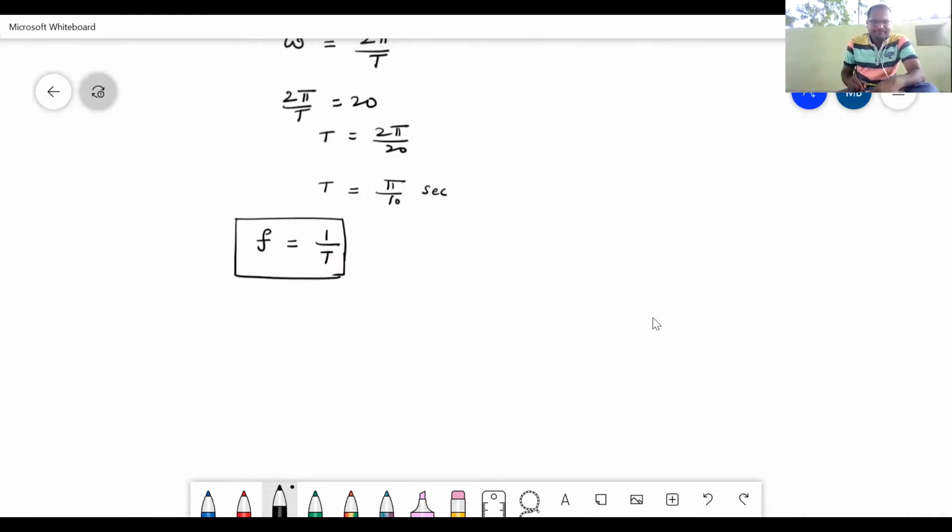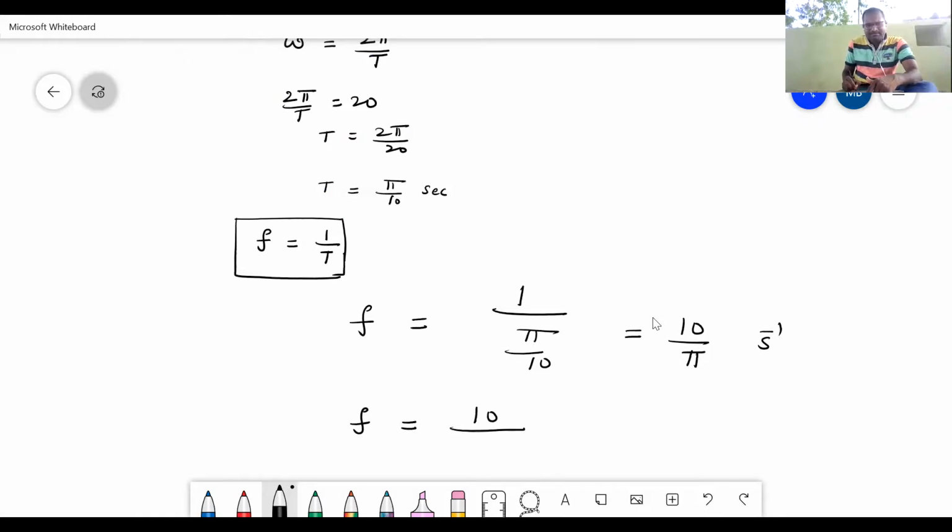Now, F is equal to 1 divided by pi by 10, which means nothing but 10 by pi second inverse. If you want to calculate, calculate it. 10 divided by pi, where pi is 3.14 or 22 by 7. You will get the answer.